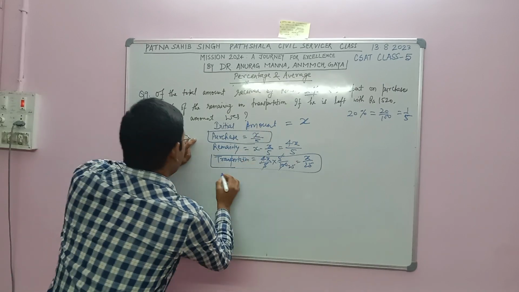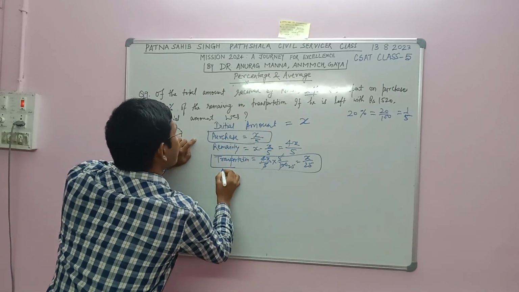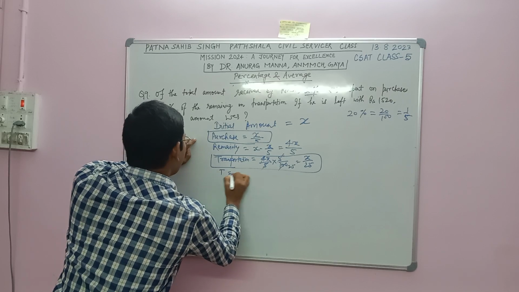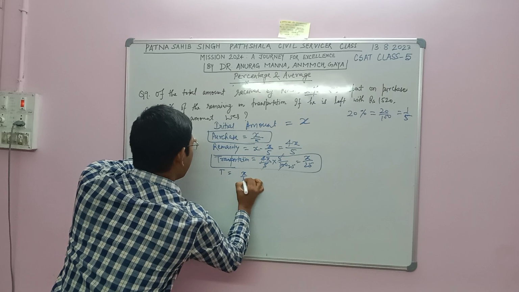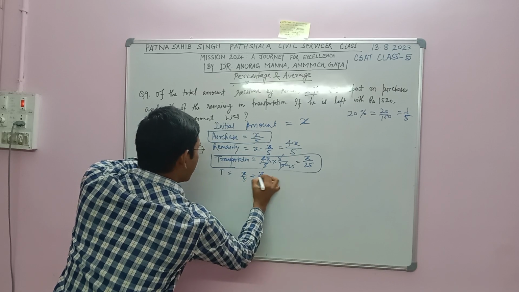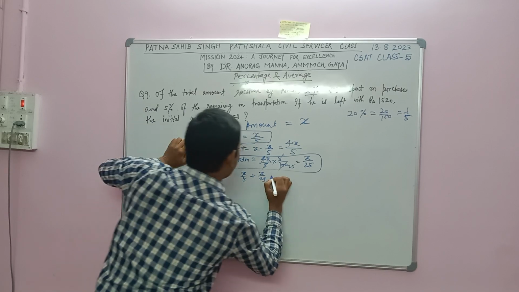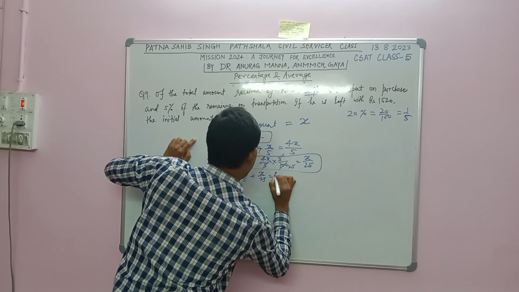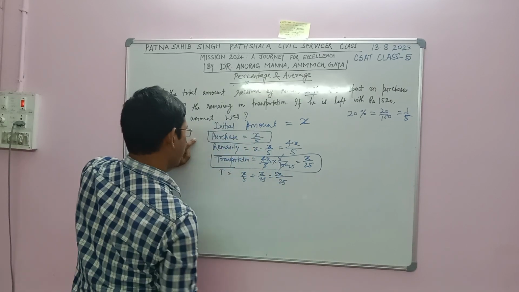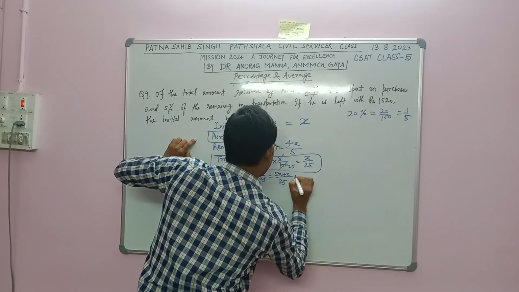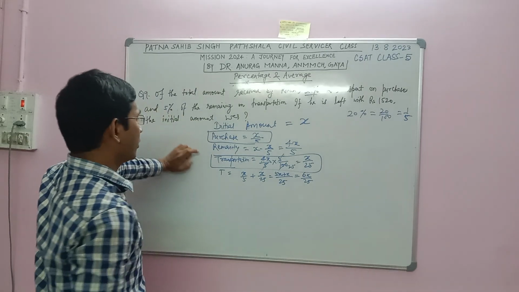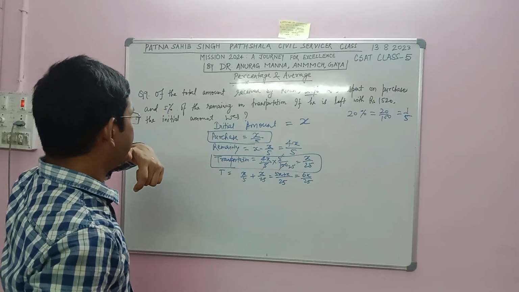Total expenditure will be X by 5 plus X by 25. It means 5X plus X is 6X by 25.